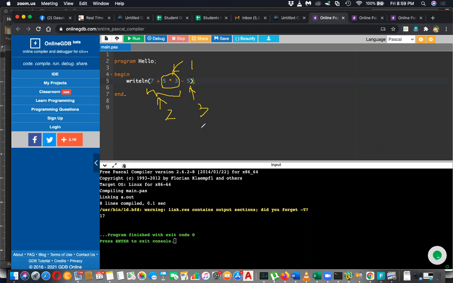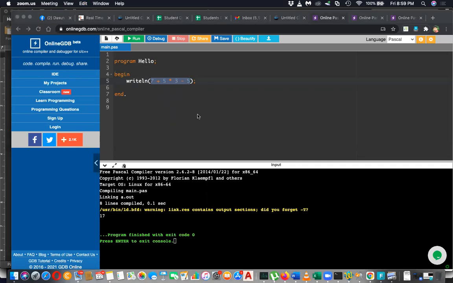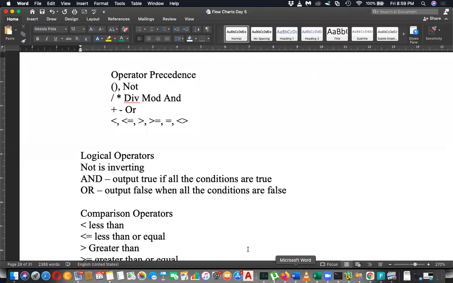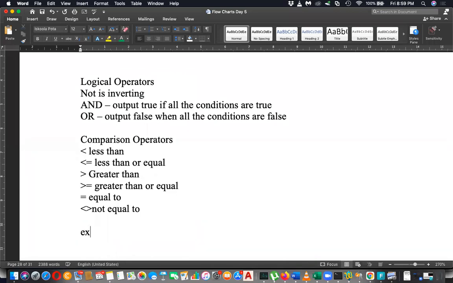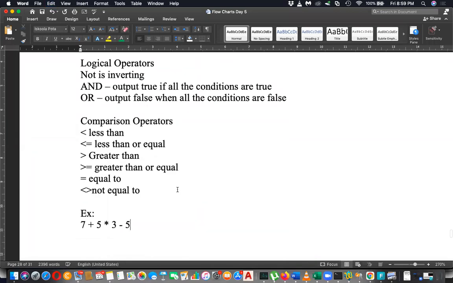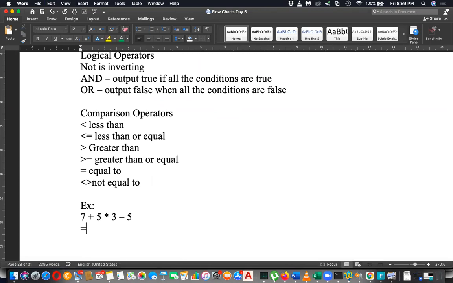Let's try another one. Please write in your book. Don't write the entire program, just write the line. Writing this part will be enough. What is inside the bracket, you can write that down. For example, then write the answer, this is 17.